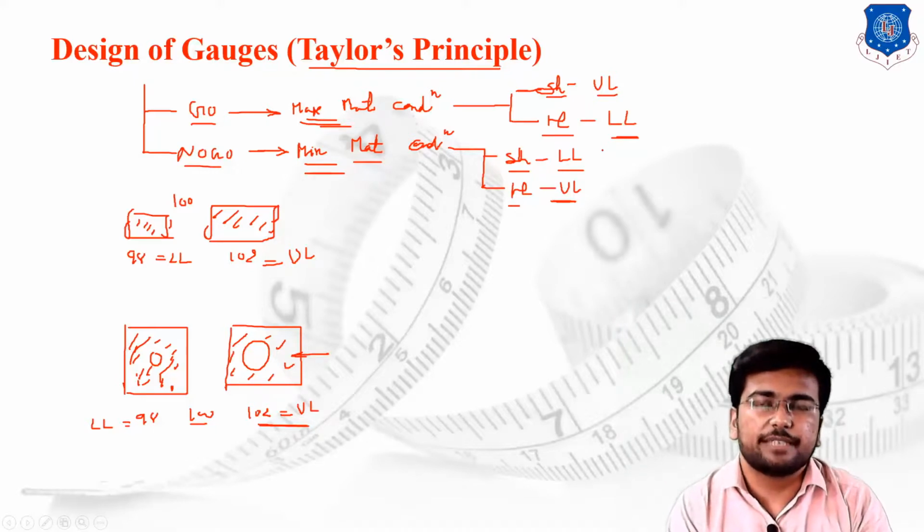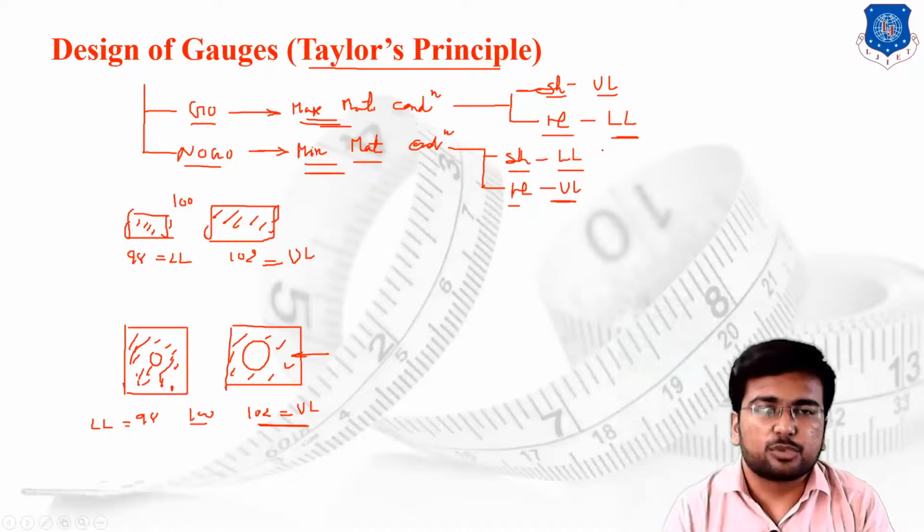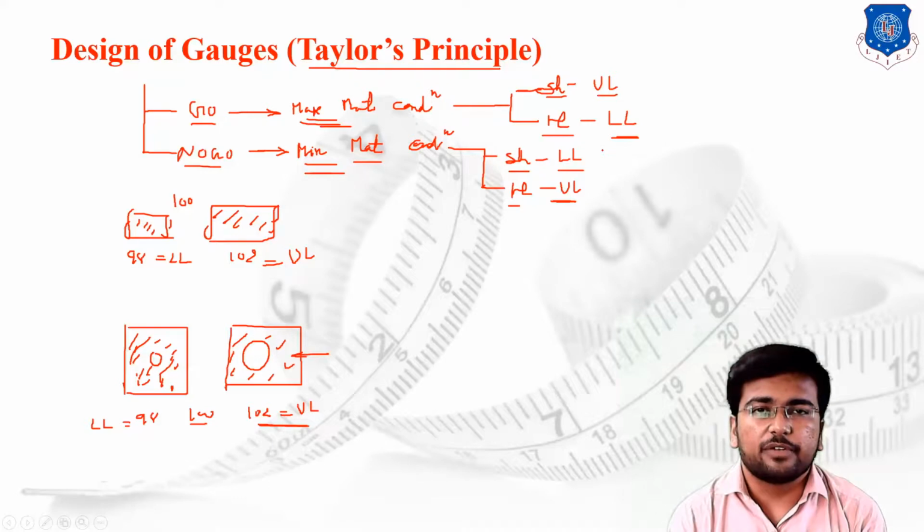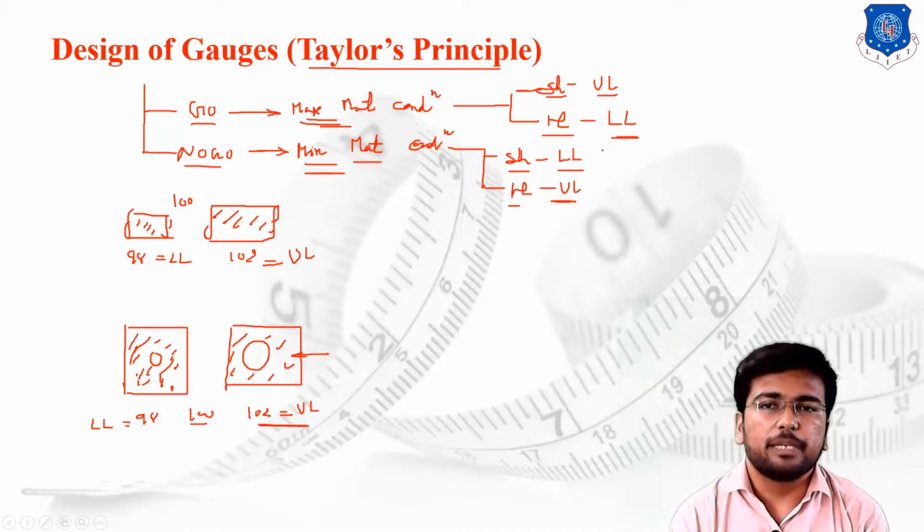Taylor's principle says that whatever gauge you are supposed to design, whether it is a go gauge or a no go gauge, you have to fulfill the basic criteria for the material condition. For designing the go gauge, you have to prefer the maximum material limit for the given component. For designing the no go gauge, you have to prefer the minimum material condition. Whether it is the hole condition or the shaft condition, you have to decide on your own.